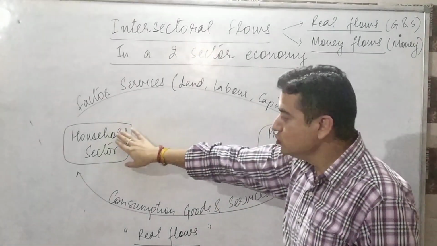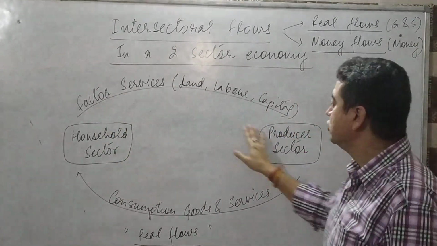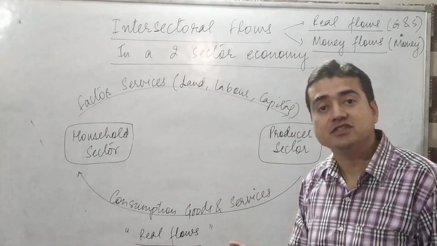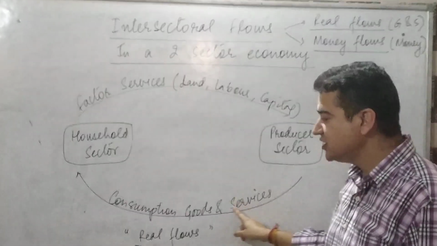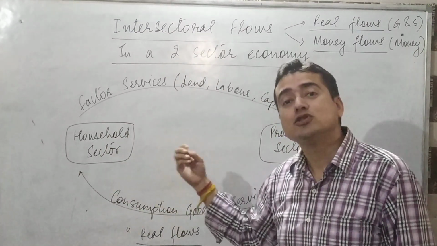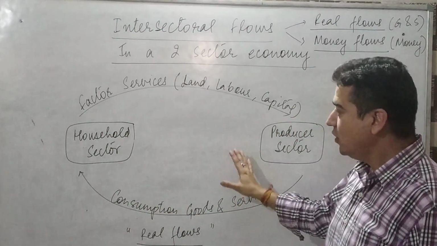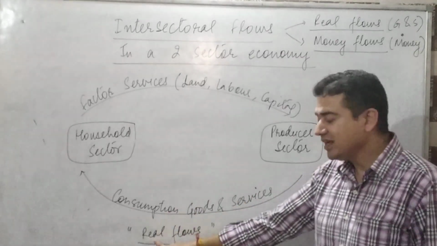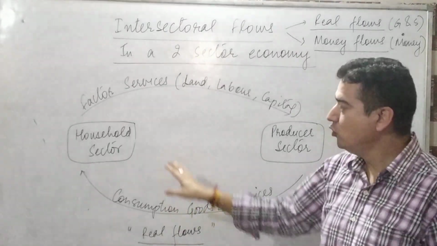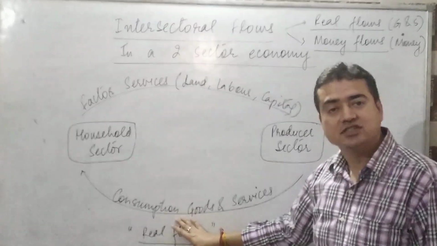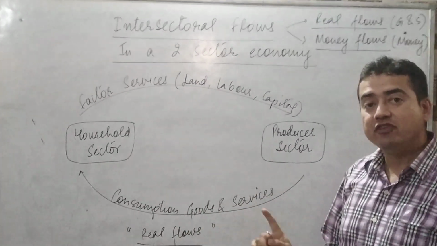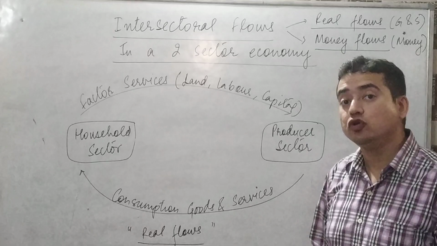Now, when household provide factor services to the producers, producers in turn use these services to produce goods and services, and those consumer goods and services are being again supplied back to household sectors, which are also consumers. Now these two flows are examples of real flows that happens from one sector to another. Flow of factor services and goods and services from one sector to another. These comprise real flows. Whereas against these, now I will show you money flows.